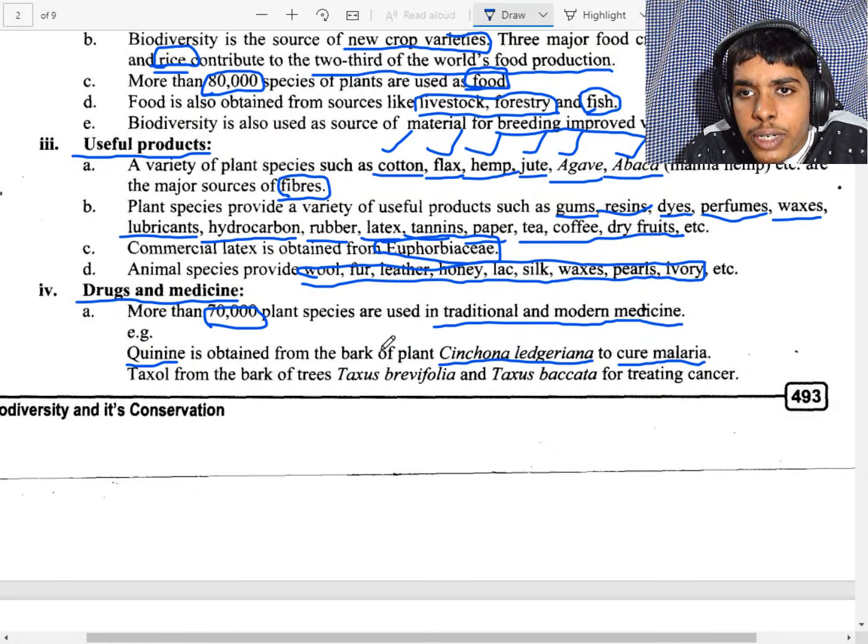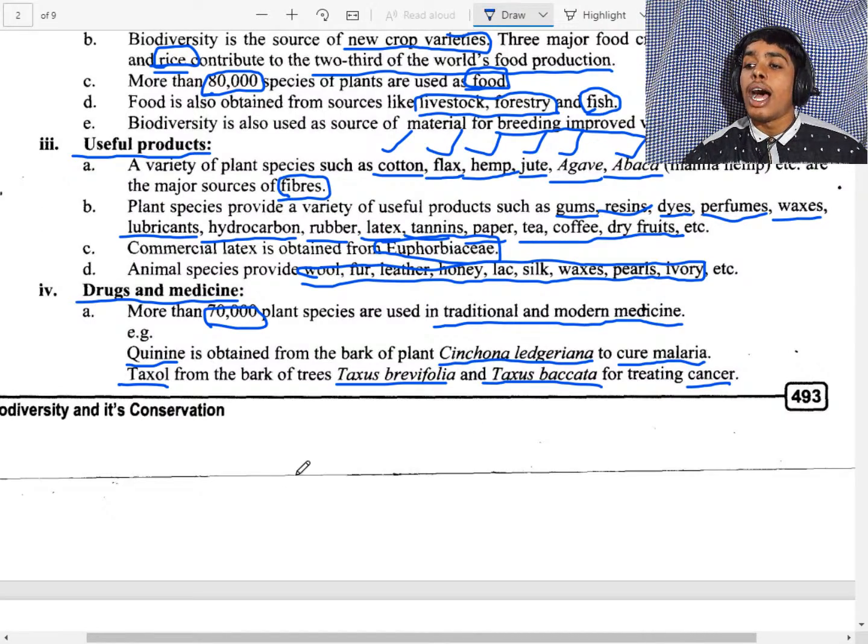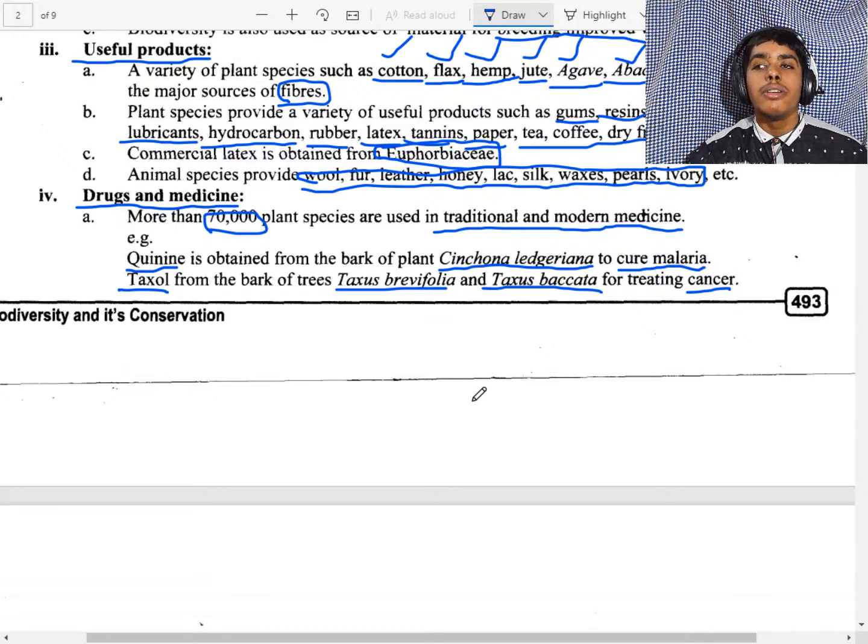Quinine is derived from the Cinchona ledgeriana and it is used to cure malaria. Taxol is obtained from the bark of the tree Taxus brevifolia and Taxus baccata, for treating cancer. Post your doubts in the comment section.